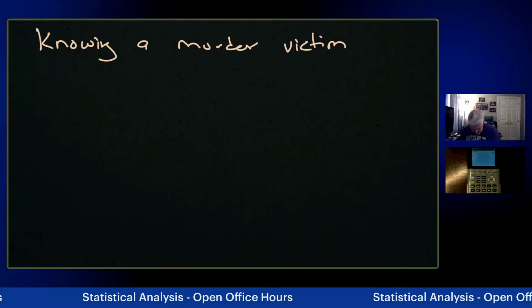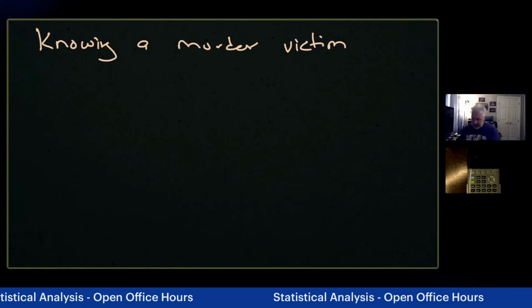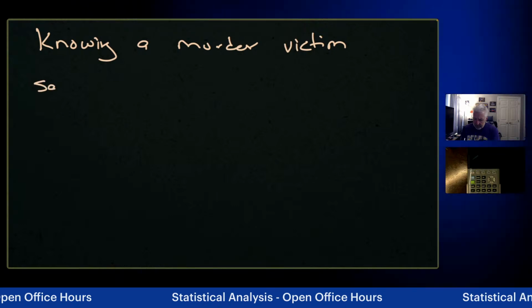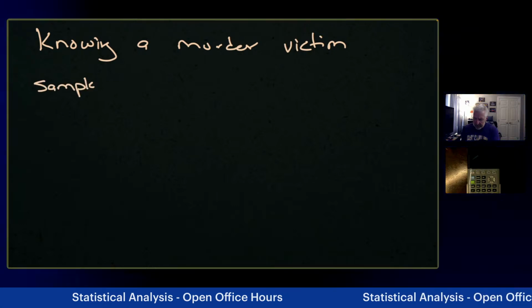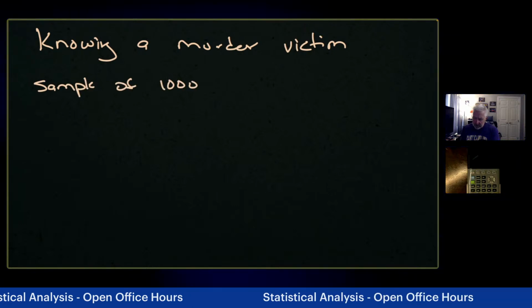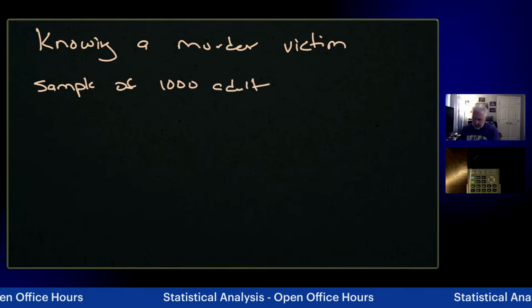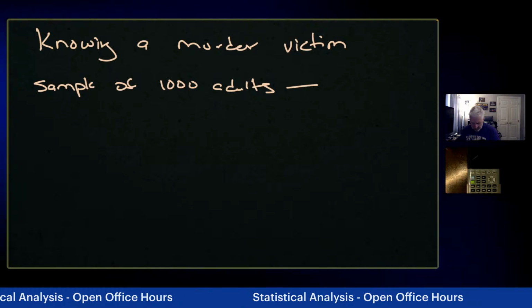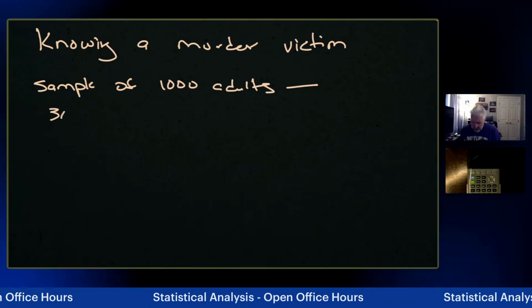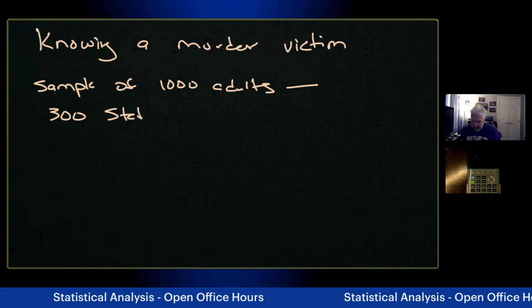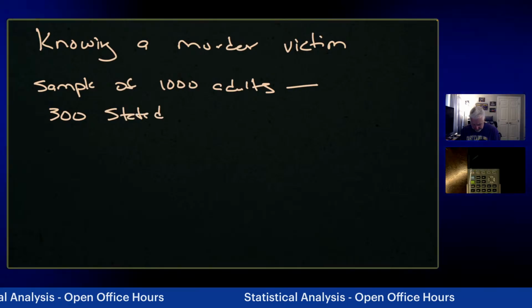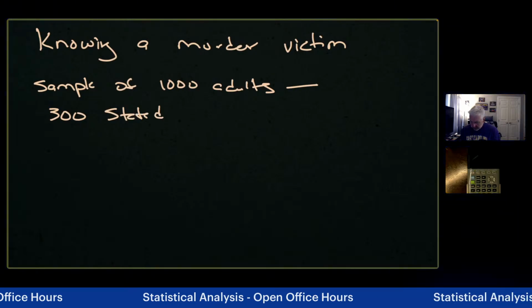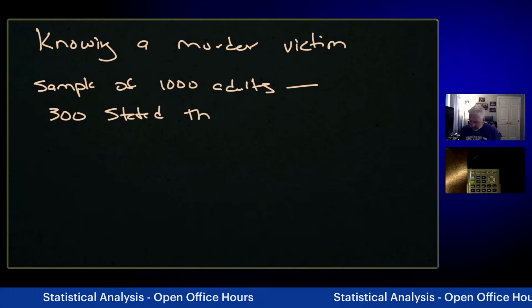So here's the context. In a sample of 1,000 adults, okay, there's part one. So in a sample of 1,000 adults, 300 stated that they know a murder victim.